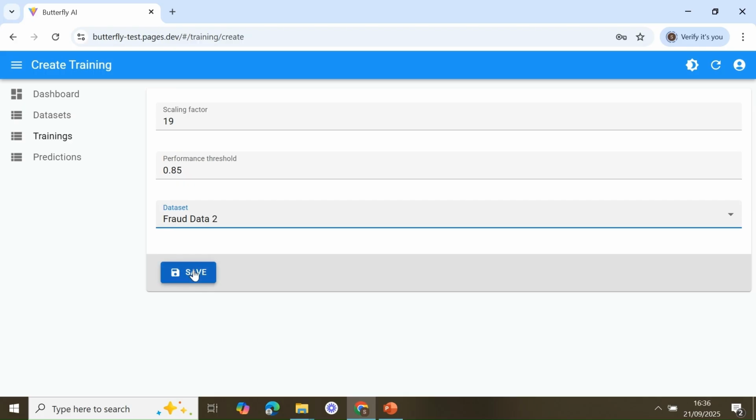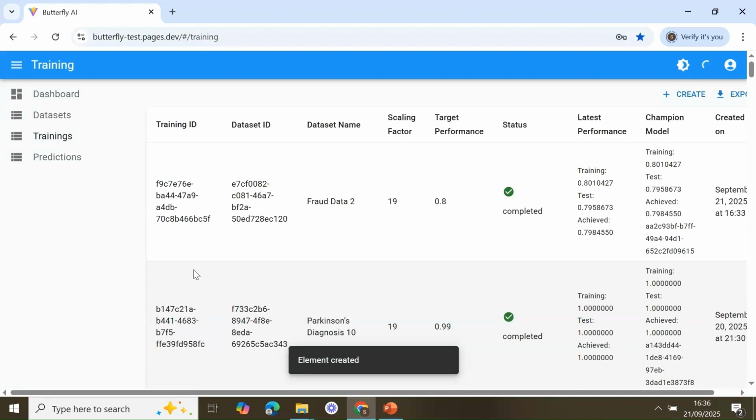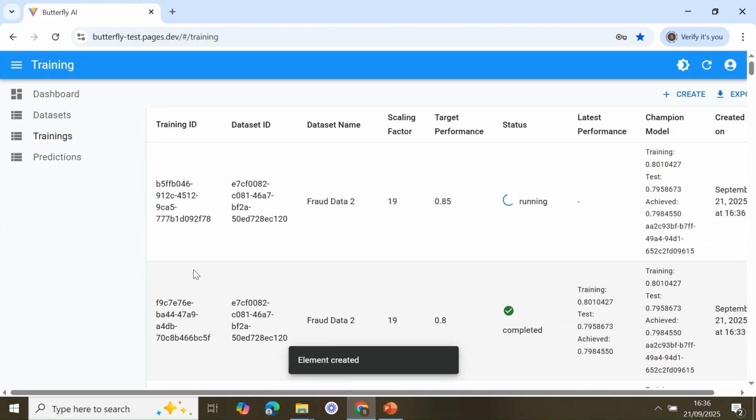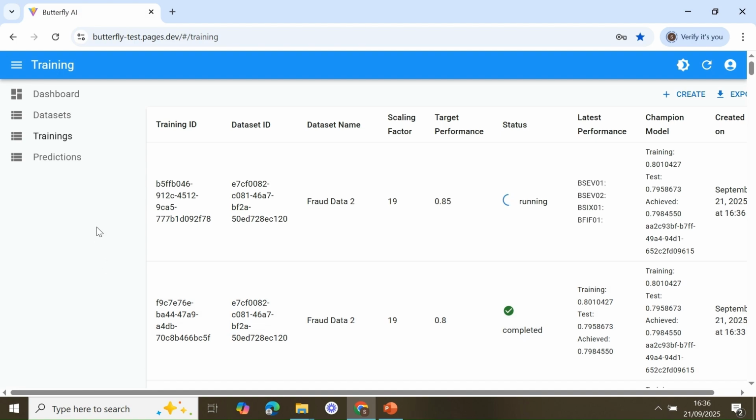As you click the save, you're going to be taken back again into the training screen. And we wait until the process is complete. Okay, within minutes, two of the priority algorithms managed to achieve 85% accuracy. And you can see we have a new champion model.